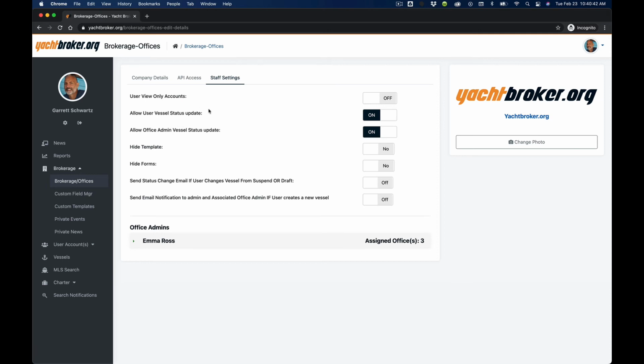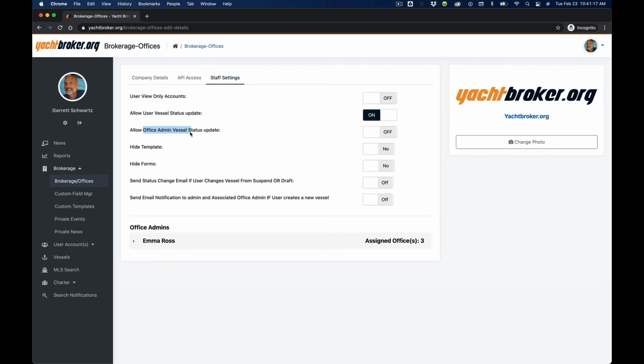And lastly, the top 5 settings. User view-only accounts. That means that your brokers, when they log in, cannot add or edit anything. They can just view and maybe create marketing templates. The second option, allow user vessel status update. That means that they will be able to only edit a vessel status. So that maybe means a listing agent creates it, but the yacht broker can turn the vessel on or off or mark it as sold.